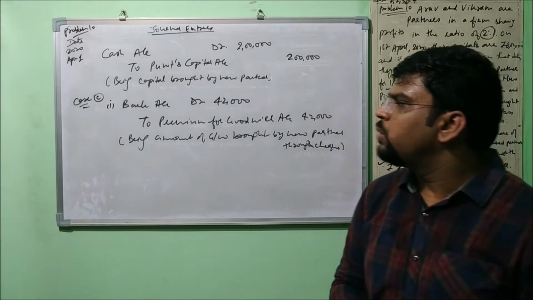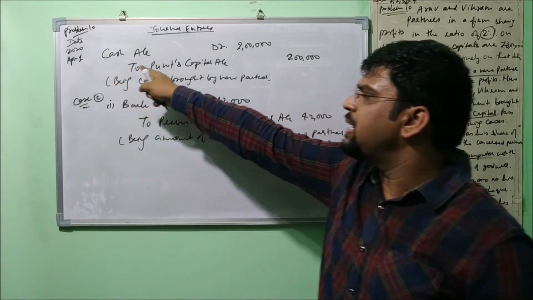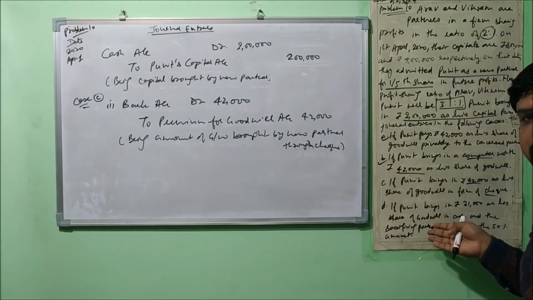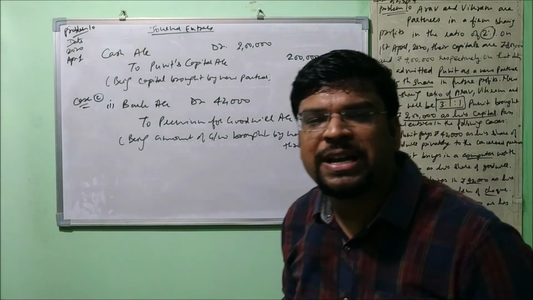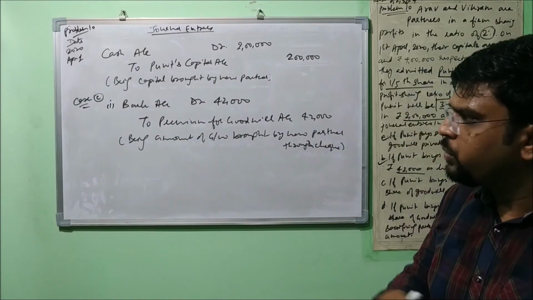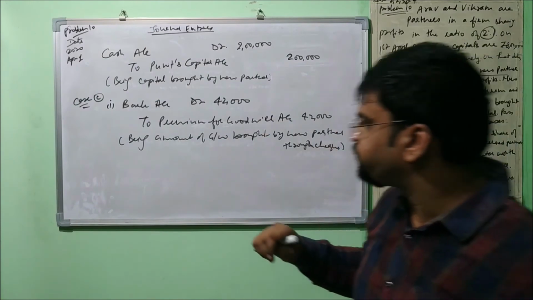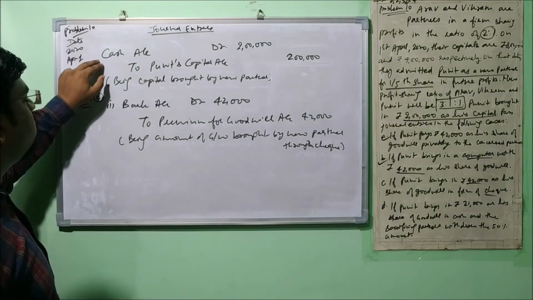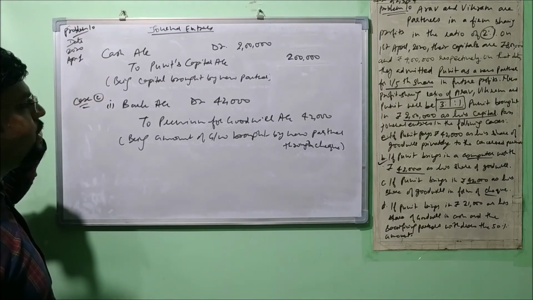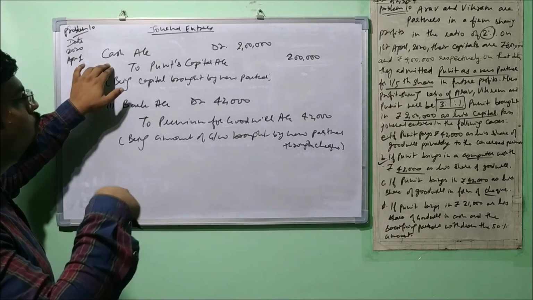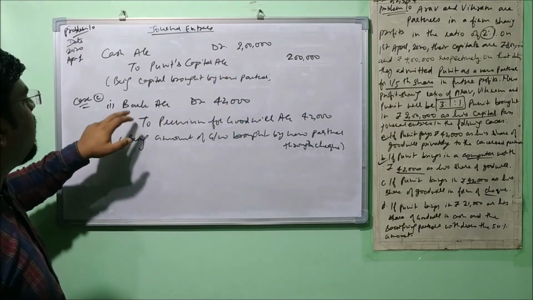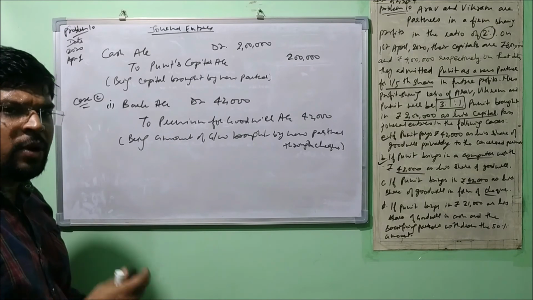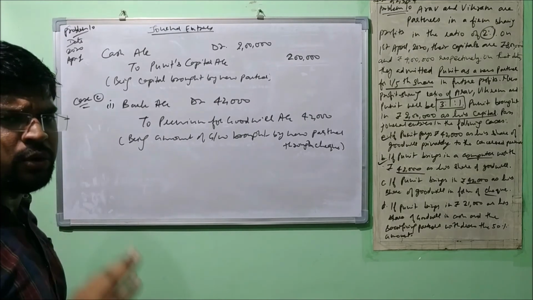Let me tell you one more thing here. This capital entry will be common in all the cases. Sometimes, because I have taken a question including all the cases, maybe the question that you attempt has only a single case. In that case, let's consider that he has brought goodwill also as cash. We would have done a compound entry here. The entire cash account will be debited by 2,42,000 and then to Puneet's capital 2 lakh and to premium for goodwill 42,000. So a compound entry can be passed, depending on you.